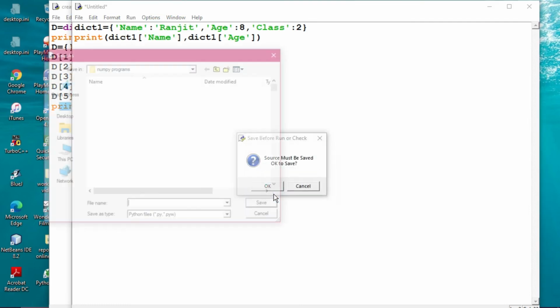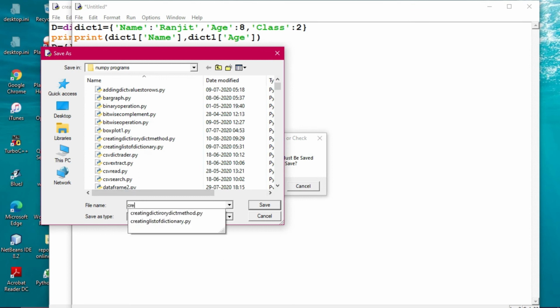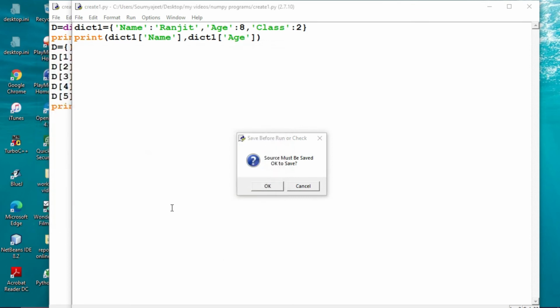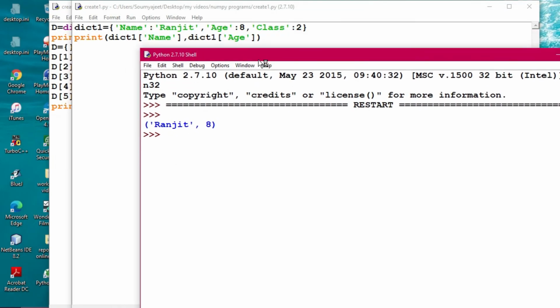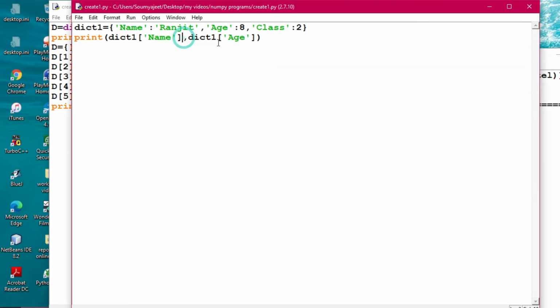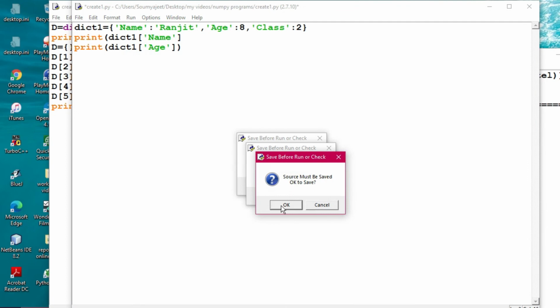Now you see. Yes, create one, I'm giving out here, create one. All right, now you see Ranjit 8 has come. But this particular thing has not come out here, because in this way you cannot do it like this. If you want to do it in this way, you have to put a comma. So here another print command to be given. What you will do is print, then within bracket you put a comma and then put the class. So in this way you have to do it, and in that case you can access it properly.